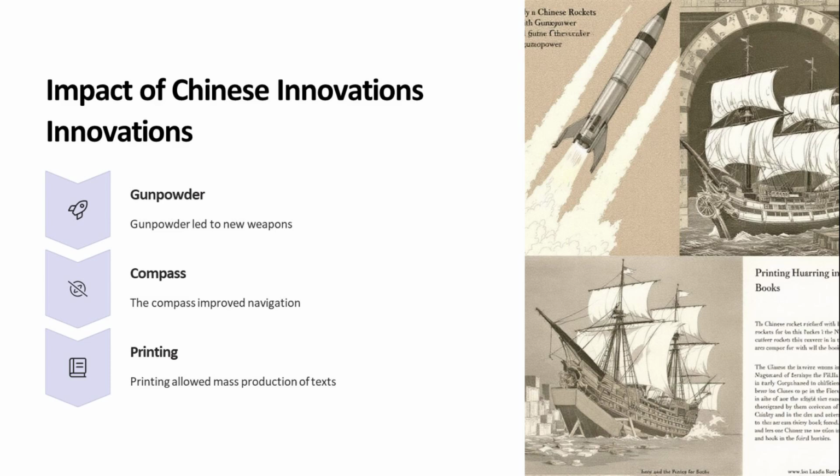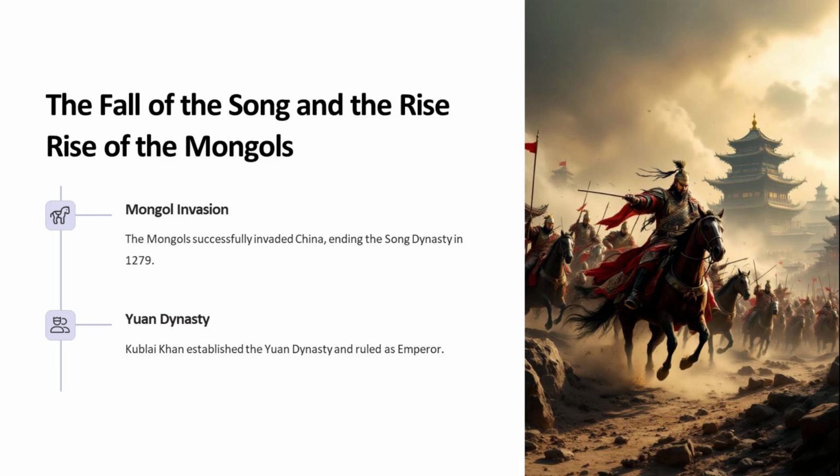Islamic merchants used Chinese technology in their empire and experimented with improving it. The Silk Road was primarily responsible for the spread of Chinese technology to other parts of the globe. The Song dynasty is often divided into 2 periods: rule by the Northern Song from 960 to 1126, and then rule by the Southern Song from 1127 to 1279. The dynasty ended when the Mongols successfully invaded China.